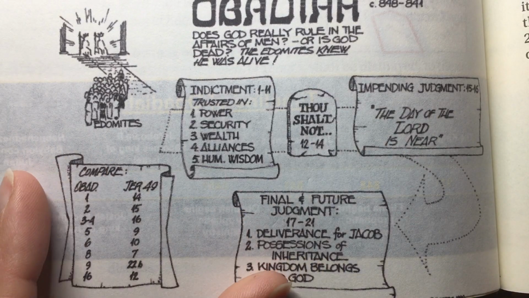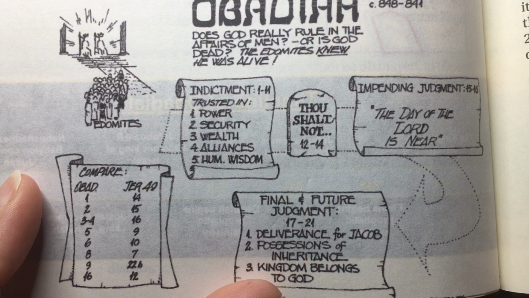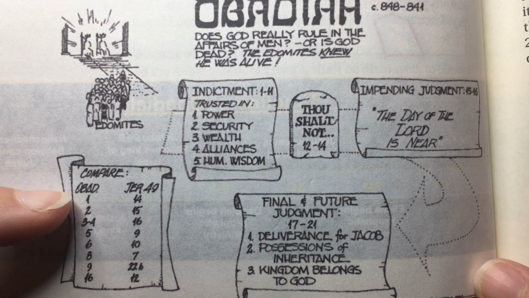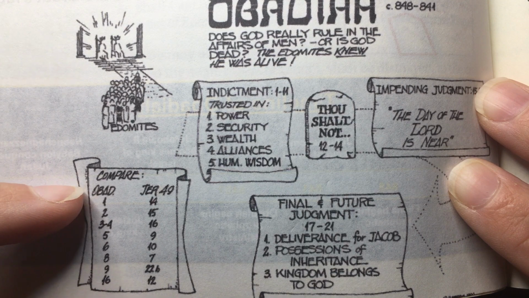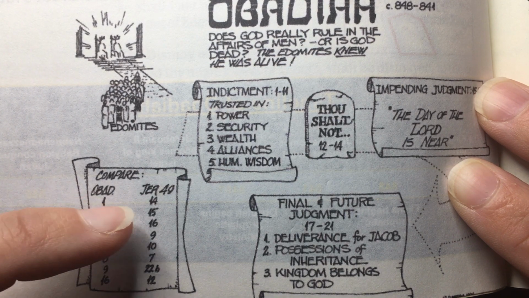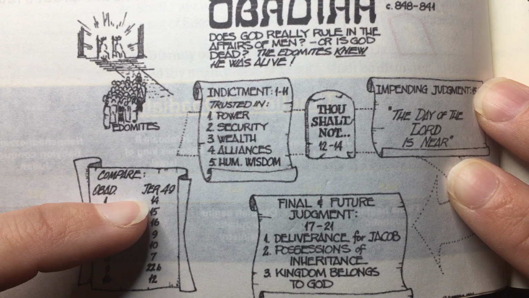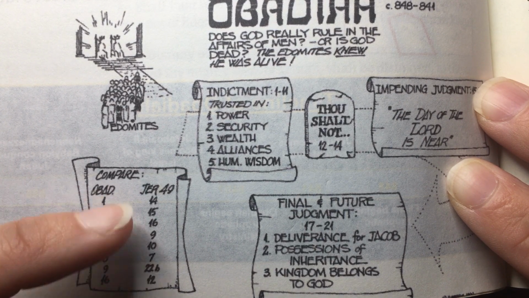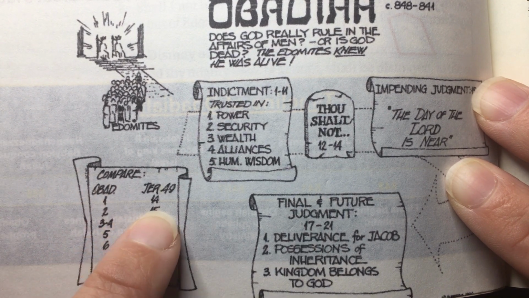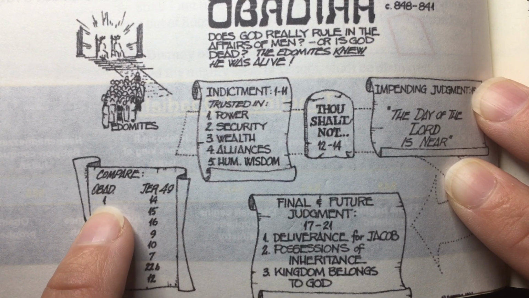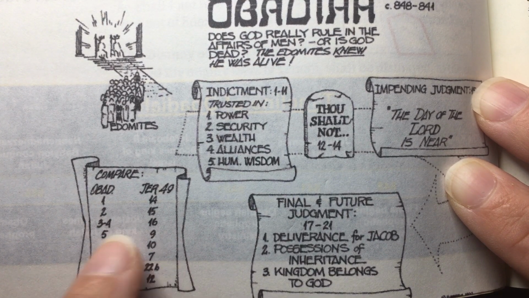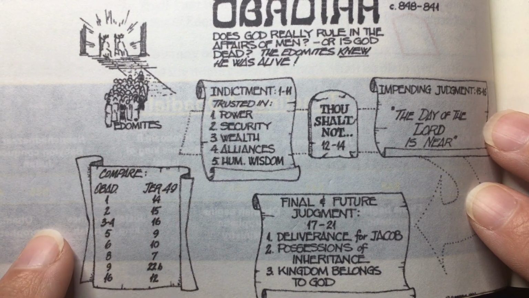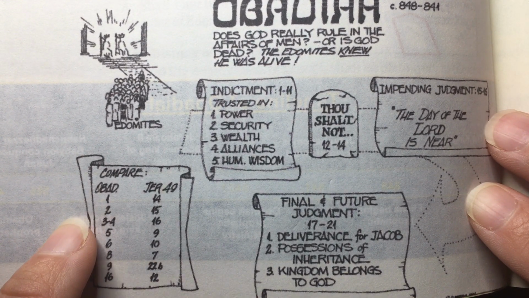And then the last thing that I decided to add to this is this one here. I was just really liking the looks of this. This is what caught my eye because it has us comparing the verses in Obadiah with the verses from Jeremiah 49. And I don't think I ever would have noticed that on my own. So I think that's cool to have that in here. And I might decide to notate it next to these verses, have it referenced back to each other. I haven't done that yet. That will probably be something that I'll do. So this is going to be an aid to me at that time.